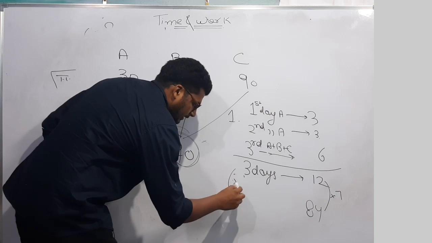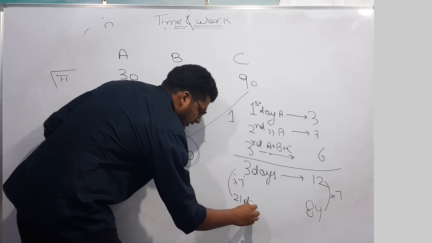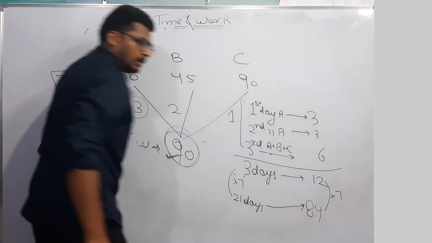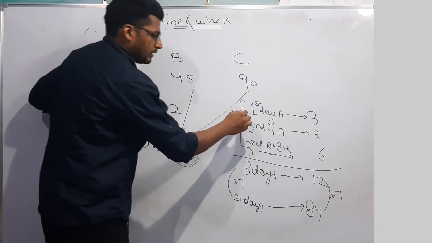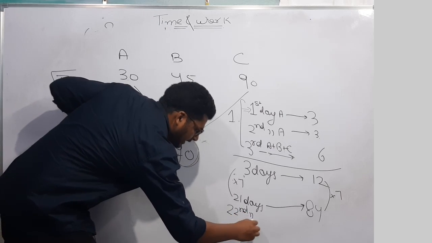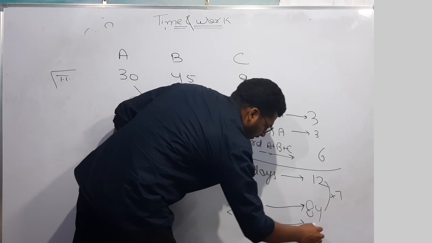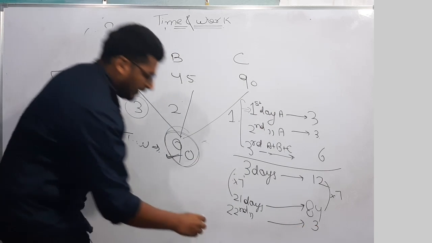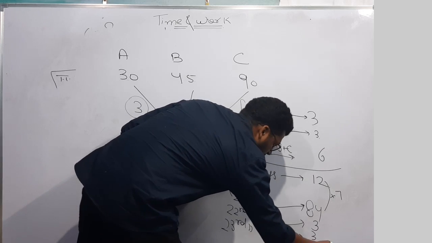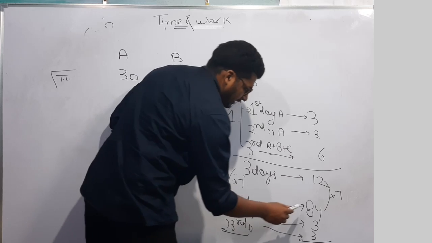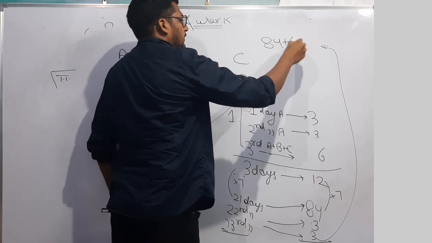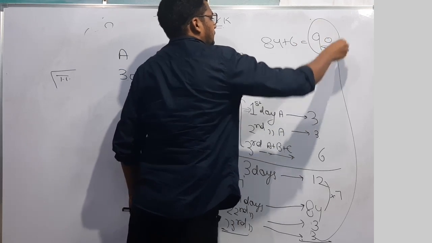That means in 21 days, according to this cycle of 3 days, 84 work will be completed. Now whose turn will come? A's turn will come. On the 22nd day A will come and he will do 3 more work. Then on the 23rd day again A will come and do 3 more work. Then how much work is done till the 23rd day? 84 plus 6, 90 work is done.